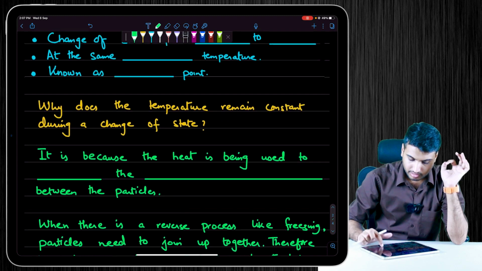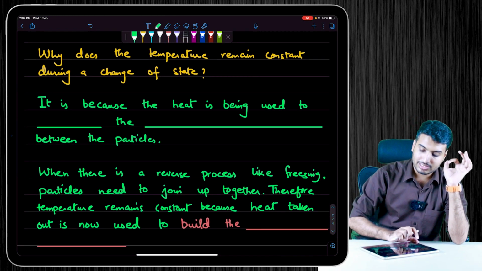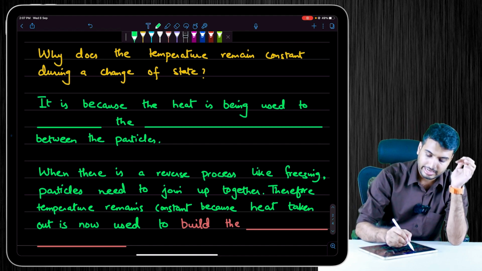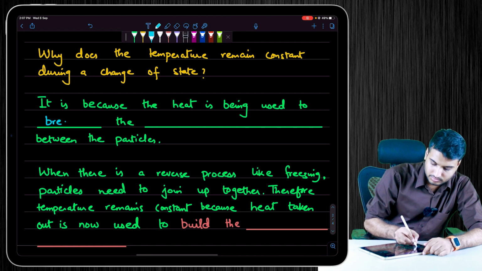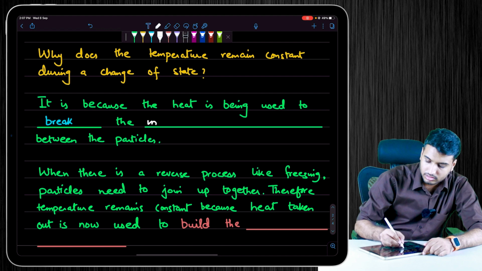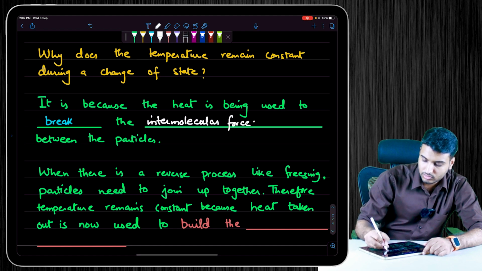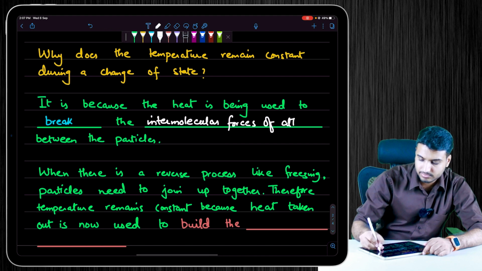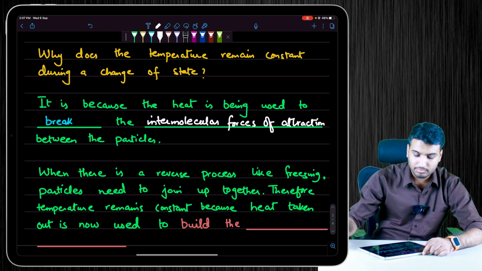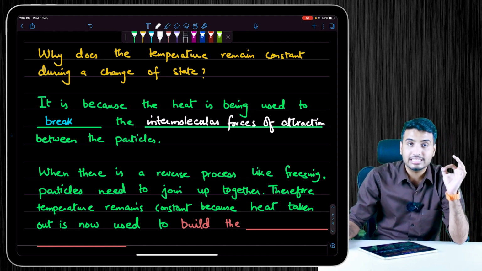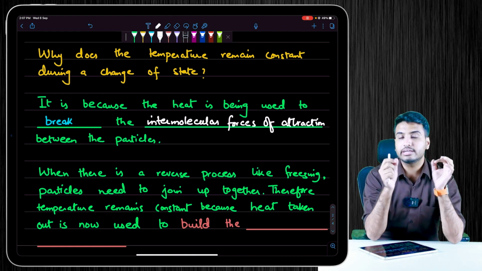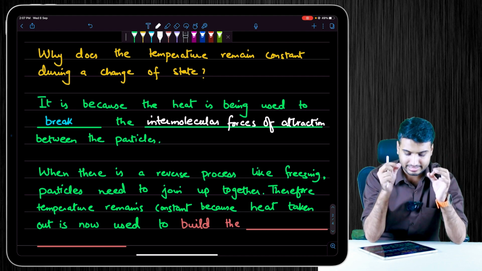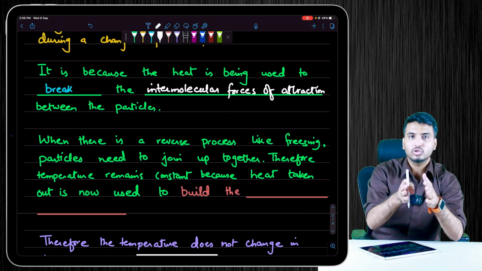Alright, so basically the temperature remains constant during a change of state because the heat which is provided is being used to break the intermolecular forces of attraction between the particles. So that's why it converts the state.